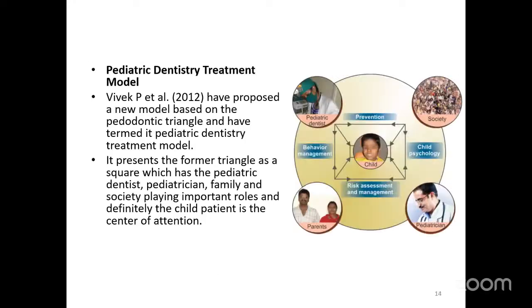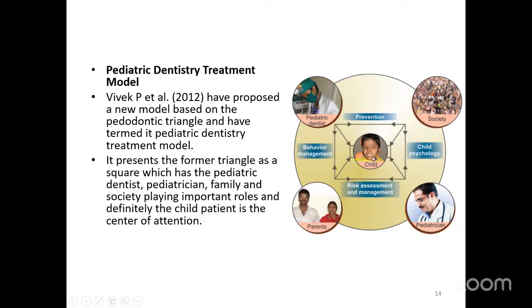The next modification was given by Vivek P. et al. in 2012. He proposed a new model based on the pedodontic treatment triangle, and he termed it the pediatric dentistry treatment model. Earlier it was a triangle, and now it became a square. Who was added in the pediatric dentistry treatment model?